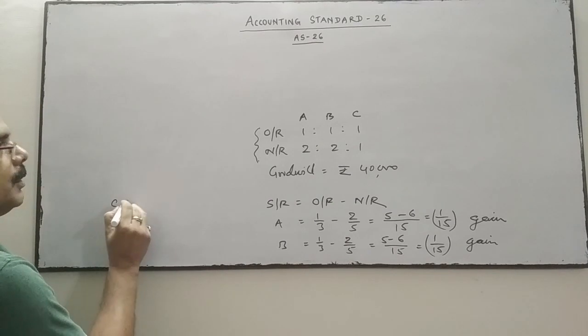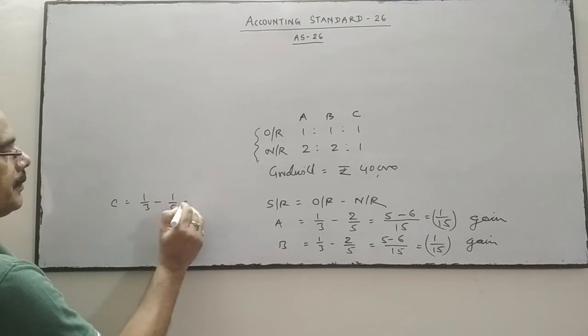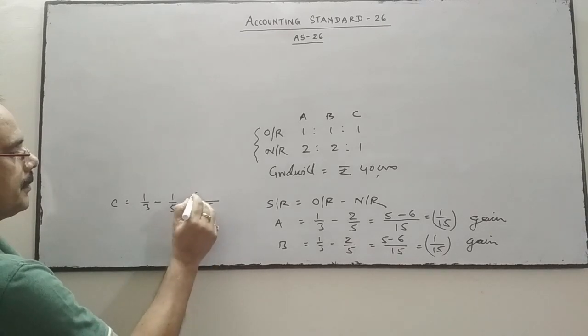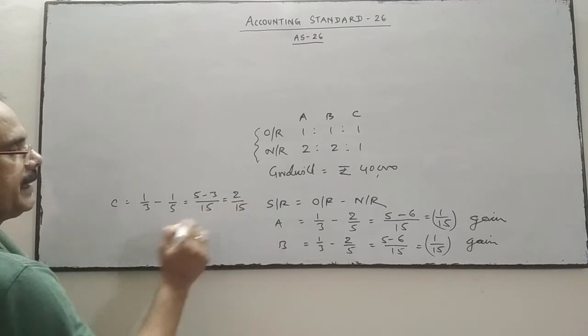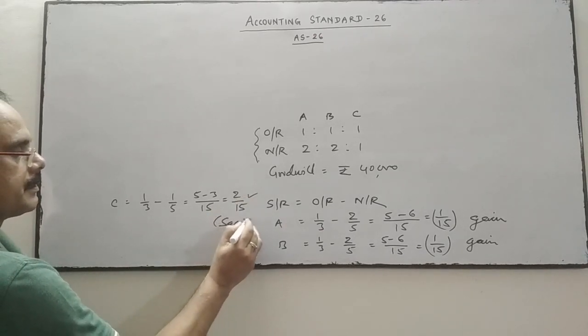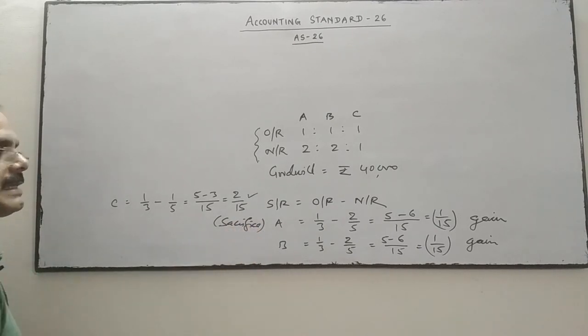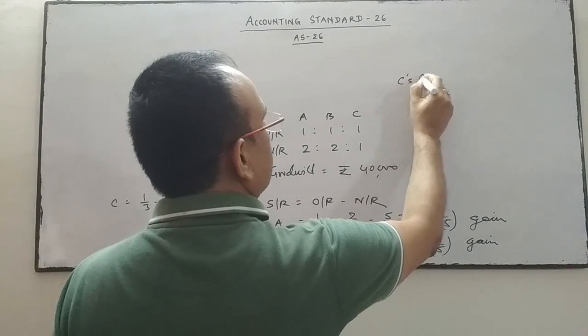C, 1/3 old, new is 1/5, so 2/15, it's a sacrifice. C sacrifices, so C's capital account will be credited.